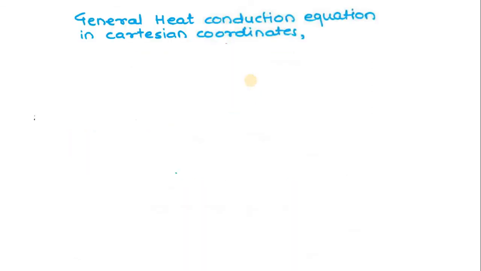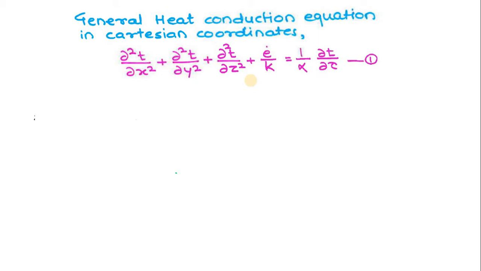Now as we know, the general heat conduction equation in Cartesian coordinates is: dou square T upon dou x square plus dou square T upon dou y square plus dou square T upon dou z square plus E dot upon K is equal to 1 upon alpha into dou T upon dou tau. Here alpha is the thermal diffusivity, E dot is the internal heat generation per unit volume, K is the thermal conductivity, x, y, z are the directions, and small t is the temperature.